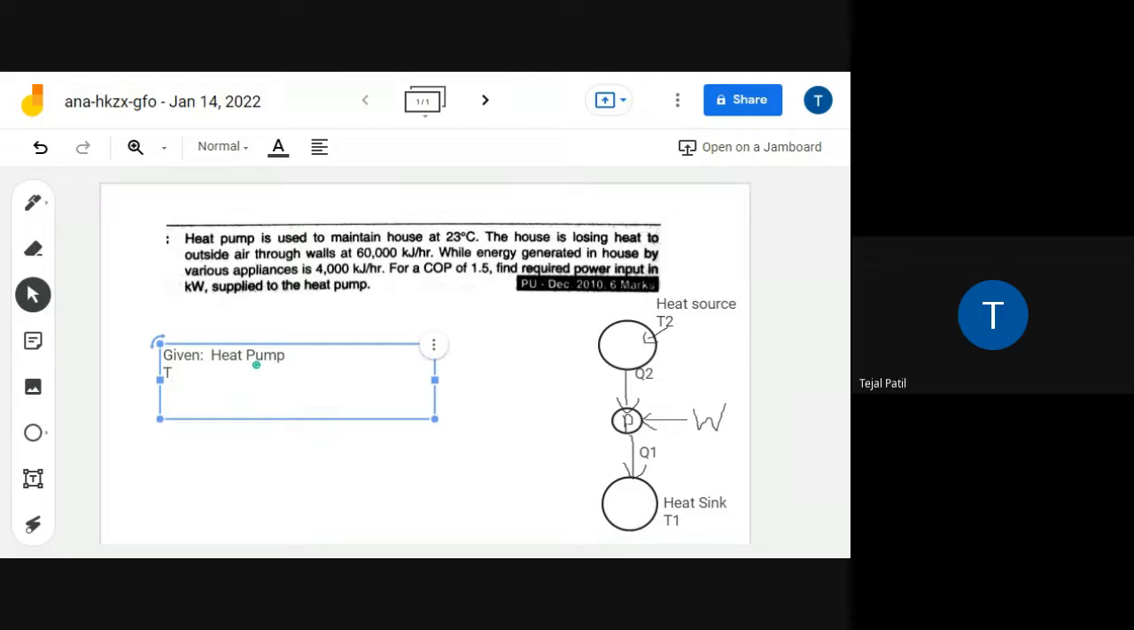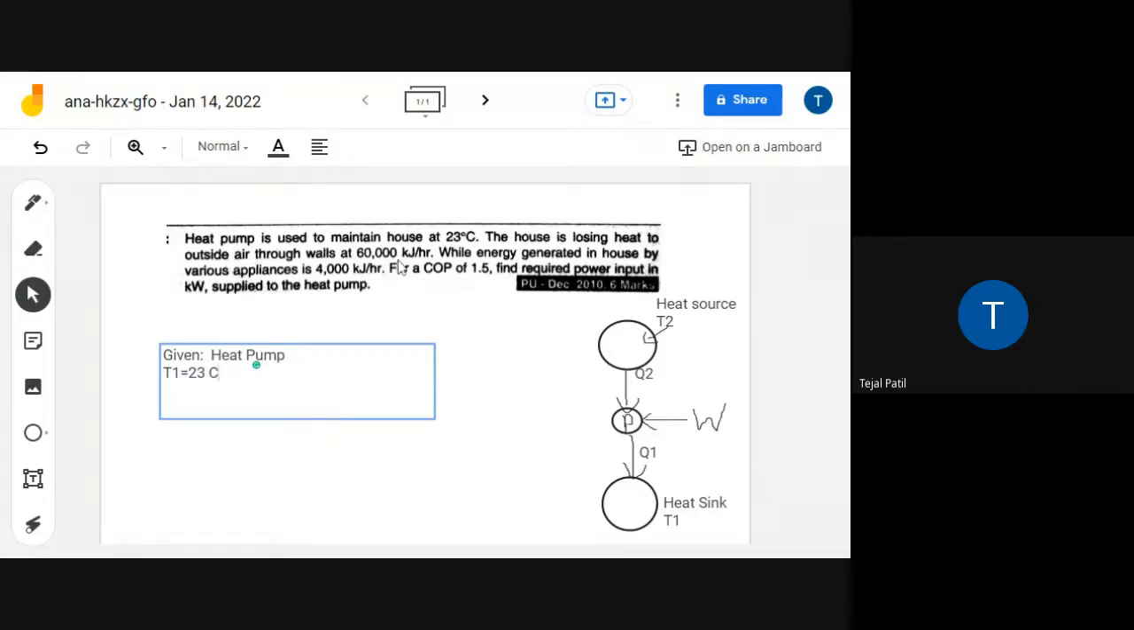Okay, so T1 is the room, it is having the temperature 23 degrees Celsius. Okay, I can't give degree over here, so I am simply writing as 23 degrees Celsius. Okay, which has to be maintained by absorbing the heat from the source. Then in the question what is given, the house is losing heat to outside air through wall